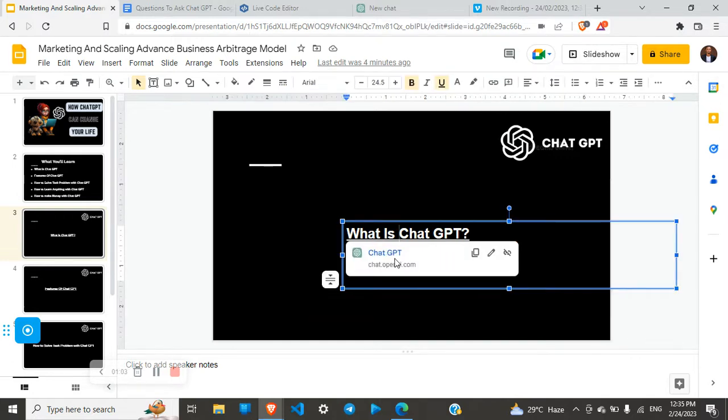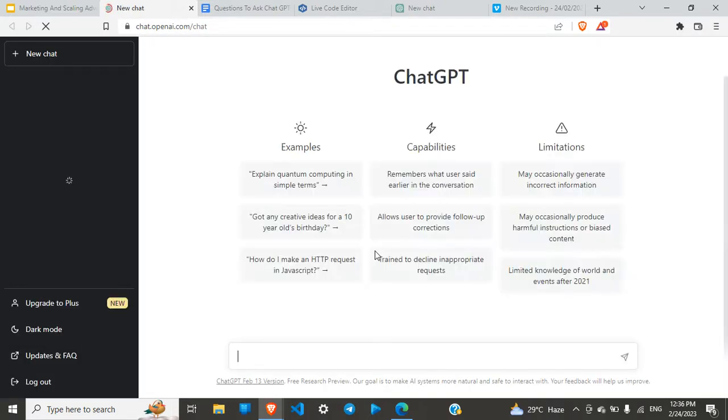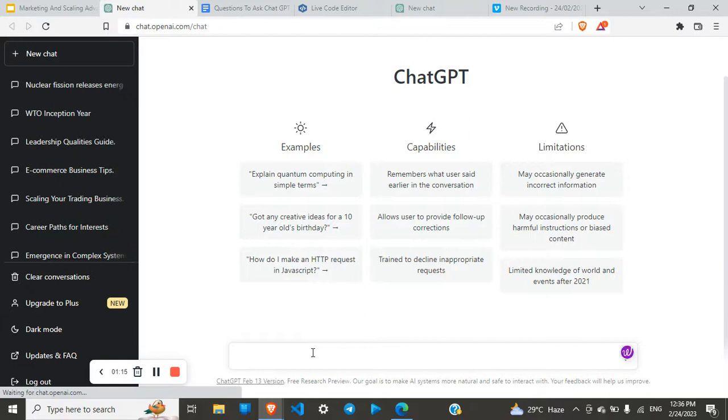So I'll quickly go to the site and then we'll start our activities from there. Let's dive in. So I'll just search here. Welcome to the interface. This is ChatGPT. ChatGPT is actually an AI model that solves computational tasks, and it's a natural language model. So in this case, you are able to communicate or chat with the AI software in human-friendly language, and it gives you your answer or your response back in a matter of seconds.